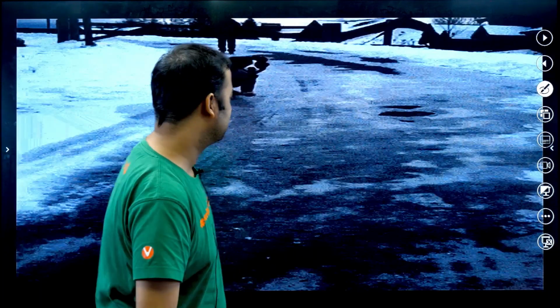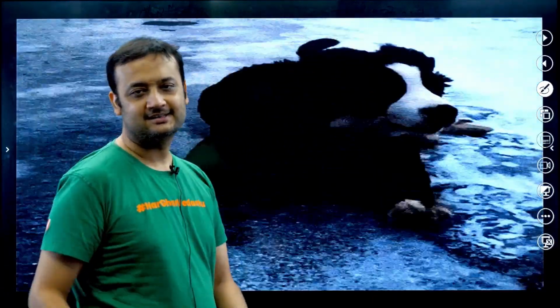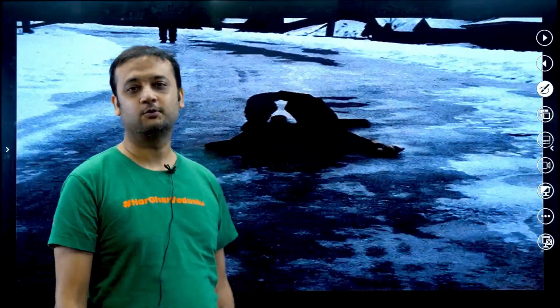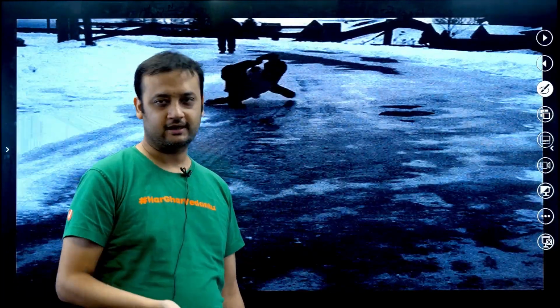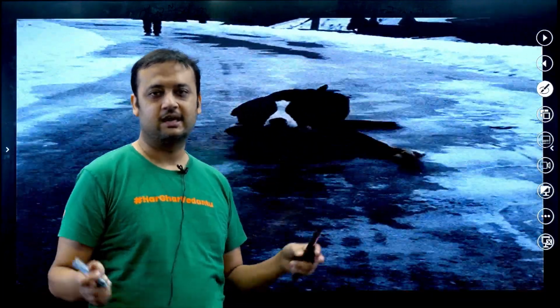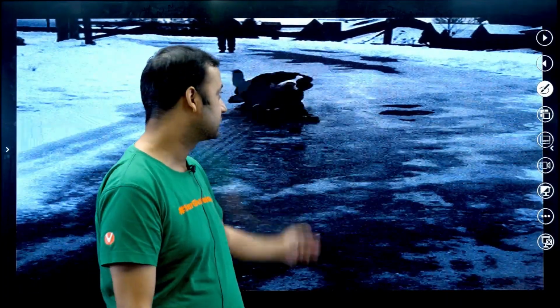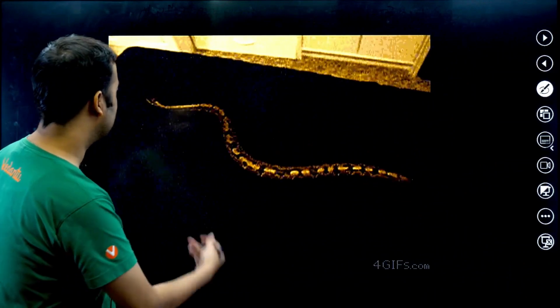If friction is not present, you can see this cute little puppy is not able to stop on the ice surface. He is struggling to stop because he was walking at a very fast pace and then wanted to stop, but friction is not there, so he's not able to stop. So if we assume friction to be zero, this cute little puppy will not be able to stop.